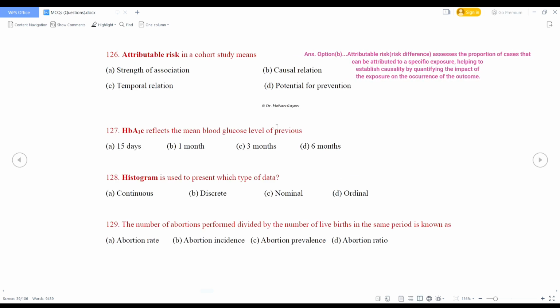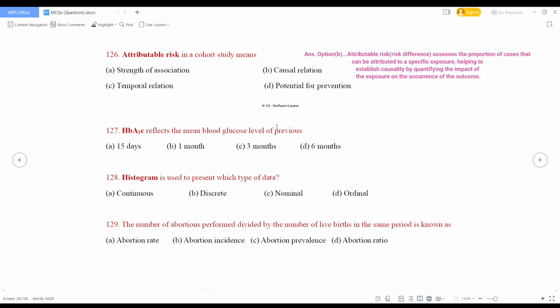Attributable risk in a cohort study means strength of association, temporal relation, causal relation, potential for prevention. HbA1c reflects the mean blood glucose level of previous 15 days, 1 month, 3 months, 6 months. What is the right answer? This is 3 months. Option C is the correct answer.